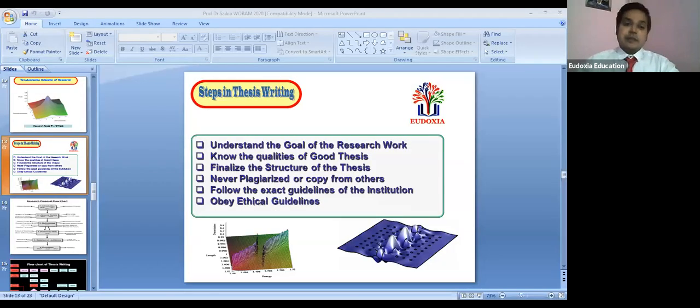Yes. And okay, so I think that I have already explained the mechanics of writing the thesis, that is from the title page to the bibliography. And as per our discussion, we'll go for that. Now, flowchart on research paper.